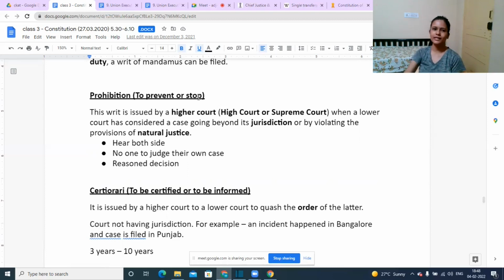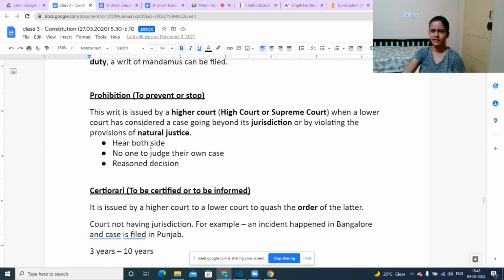In such a case, a writ of prohibition may be issued, wherein the higher court will order the lower court that you need to stop this proceeding because you don't have jurisdiction, or because you are not following the principles of natural justice which should be followed.